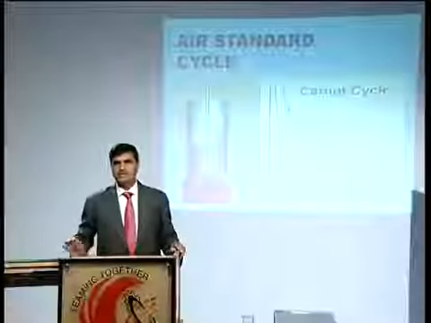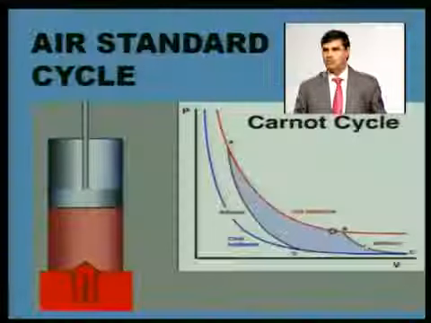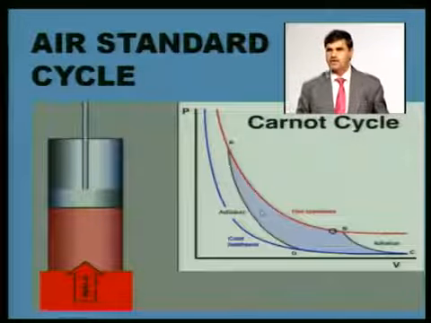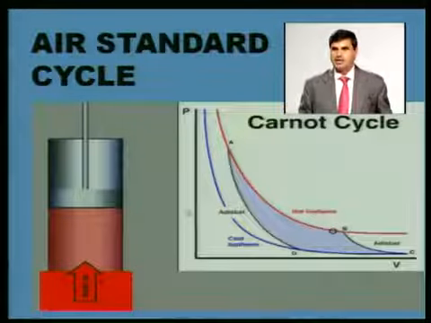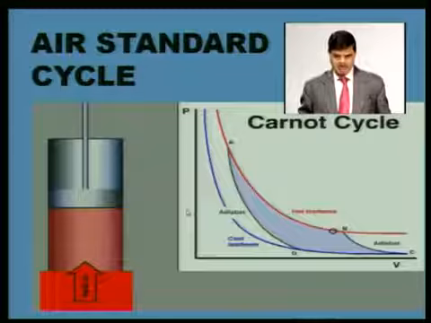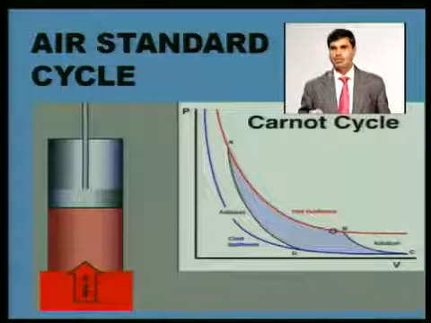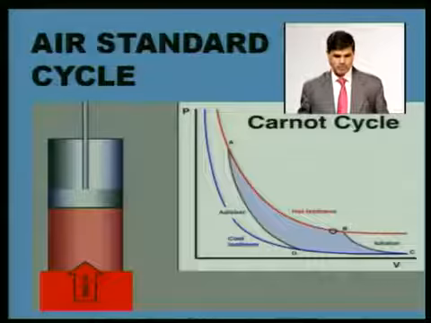Again I am saying this Carnot cycle is converting heat into work; heat is taken from an external source, that is getting converted into work. The area of this diagram is equal to the work output. Yes, the total work output which you are getting is equal to this area, and the efficiency of this cycle is highest among all the cycles which are used for the purpose of heat engines, but it is not 100% efficient because some of the heat will have to be rejected to the surroundings. So it has the highest efficiency.